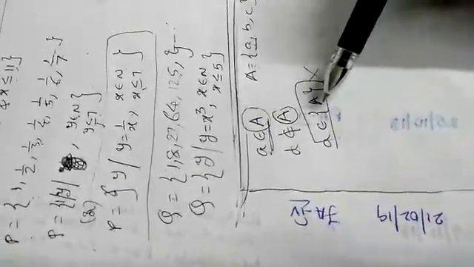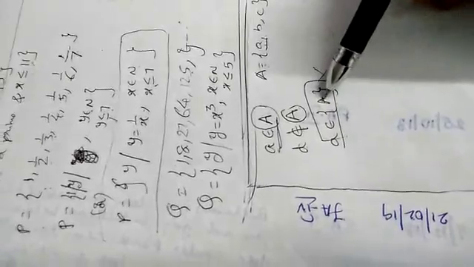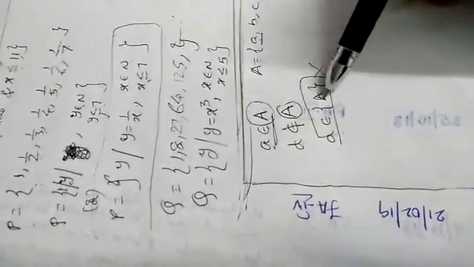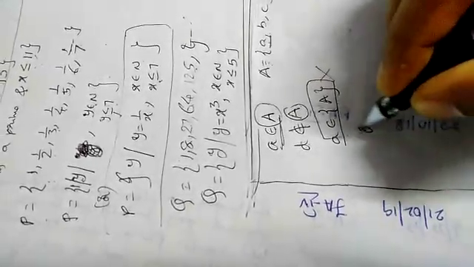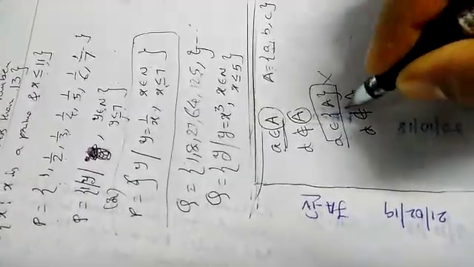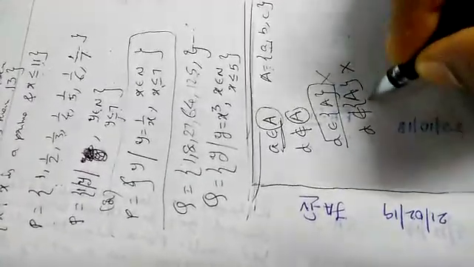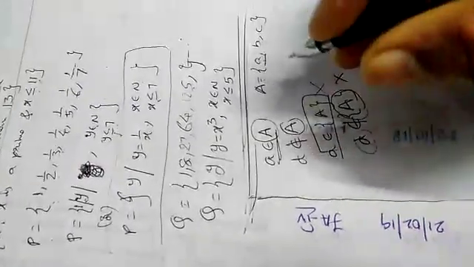Don't go with the brackets again. While you keep the brackets, it means again it is a set. In this set, A is an element. Capital A is an element. So you can write like this: d does not belong to A is the correct process. For example, if you write like this, again it is wrong because this is also an element. So don't go with this concept.